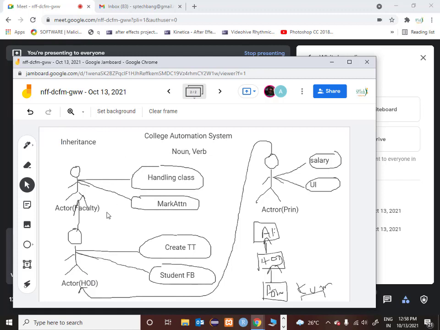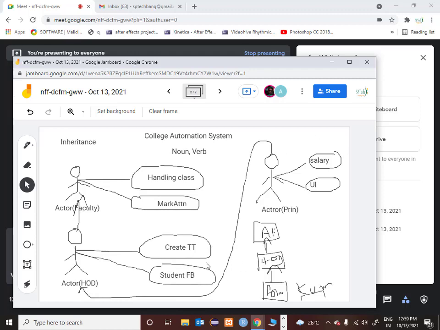So what is inheritance? Inheritance is a process where one actor will derive the properties from another actor, or one actor will derive the methods from another actor. So in this case, HOD is deriving functionality from faculty, and principal is deriving functionality from HOD, which means logically speaking, this principal is deriving the functionality from HOD as well as faculty.